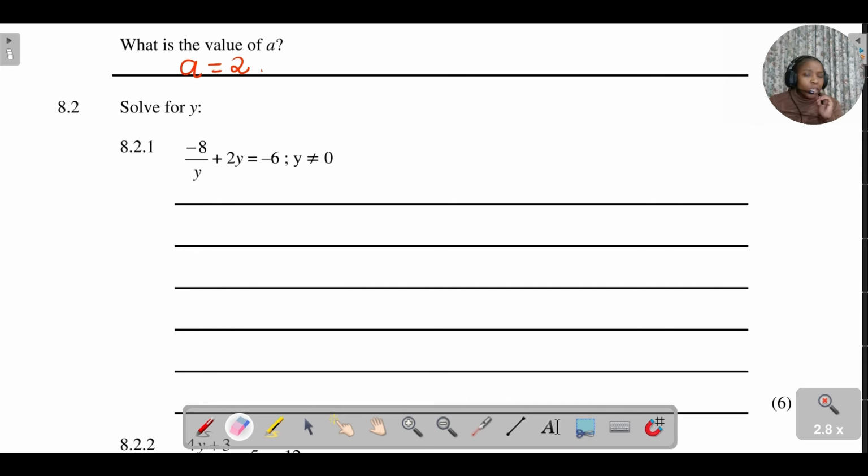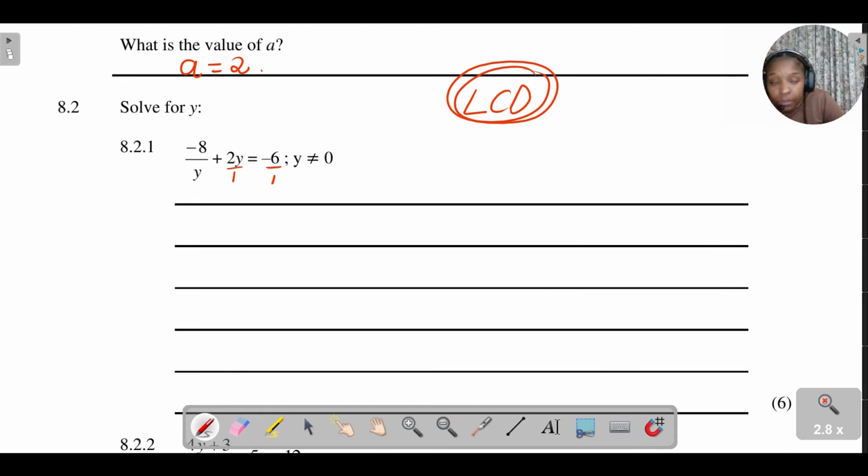But now, when we're dealing with algebraic equations, we won't call it lowest common multiples anymore because we've got a variable in this situation. So if I want to add all of these terms together, I need to find my lowest common denominator. What will the lowest common denominator be? Because you see that it's negative 8 divided by y, positive 2, which is equal to negative 6.